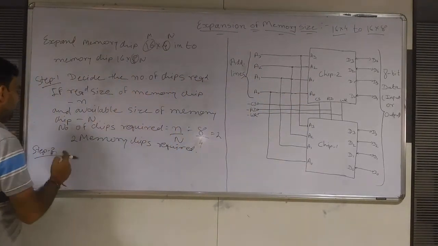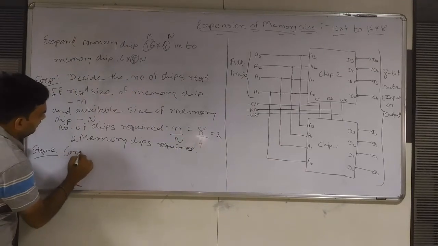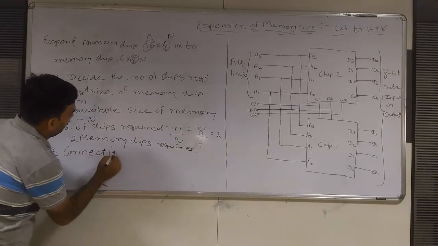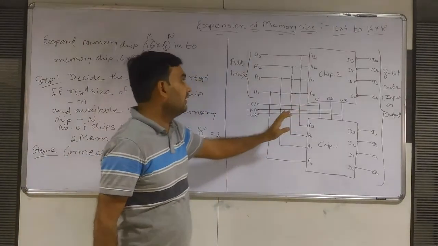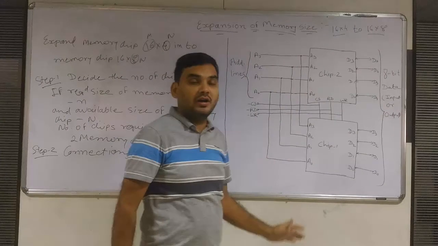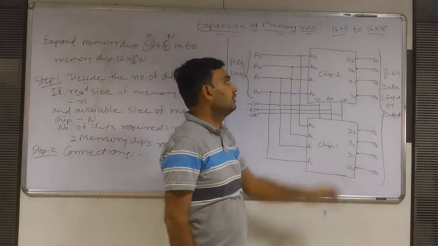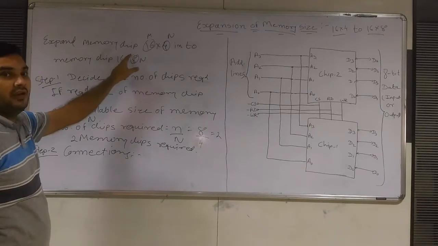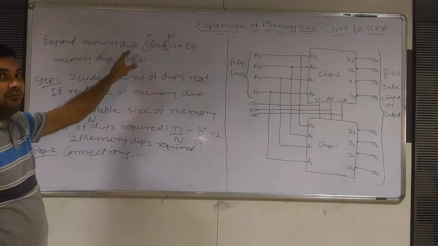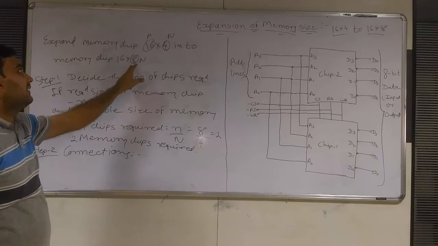So that is the connection I have drawn here. Now the output or data lines of chip 1 and chip 2. What is our requirement? 8. Our output should have a capacity of 8.